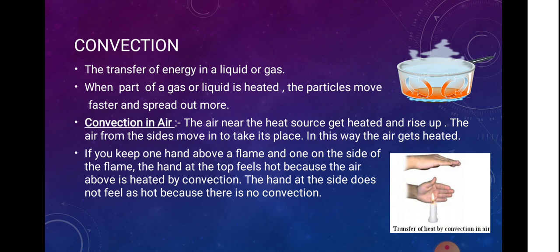If you keep one hand above a flame and one at the side of a flame, the hand at the top feels hot because the air above the heat is heated by convection. The hand at the sides does not feel as hot because there is no convection.